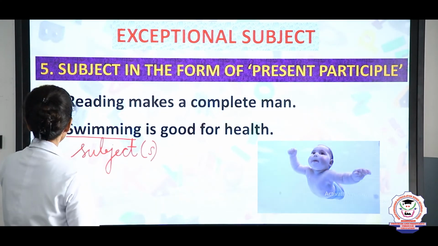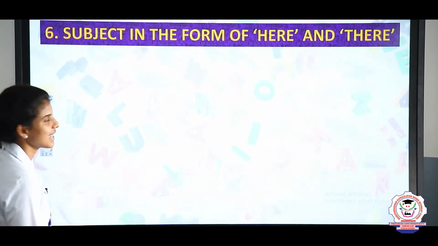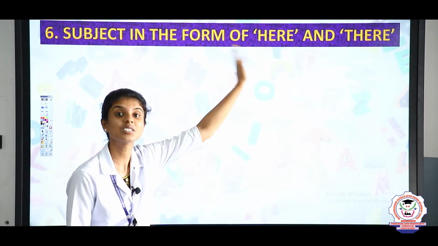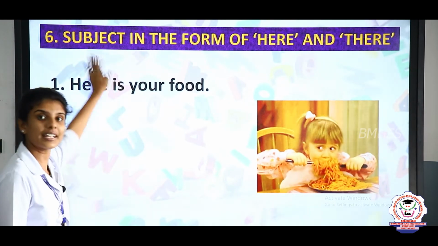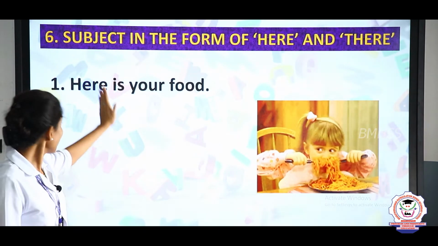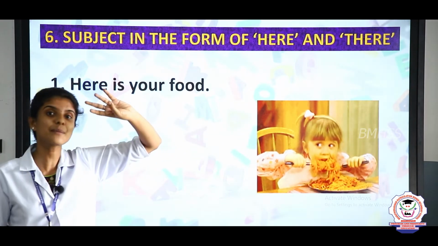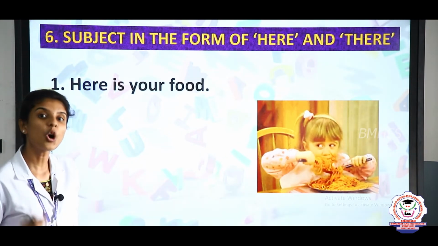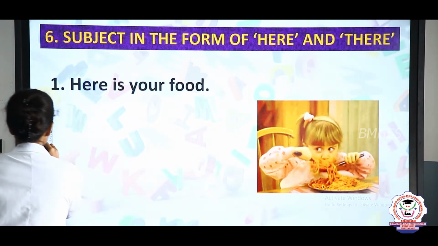Clear? Now let us see the next exceptional subject. Yes, the next is subject in the form of here and there. If here comes before the helping verb, it is called subject. But if here or there comes after the helping verb, that is am, is, are and was, were, then it is called complement. For example, look here.